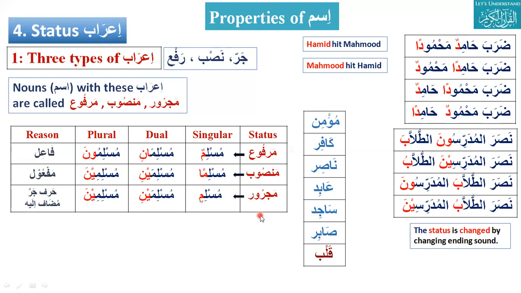Sajidun is what? Marfu, mansub, or majroor? Marfu. Okay, what will be the mansub for Sajidun? Mansub. Okay, what will be the majroor? Sajidin. Just you put a kasra, you put a jar.